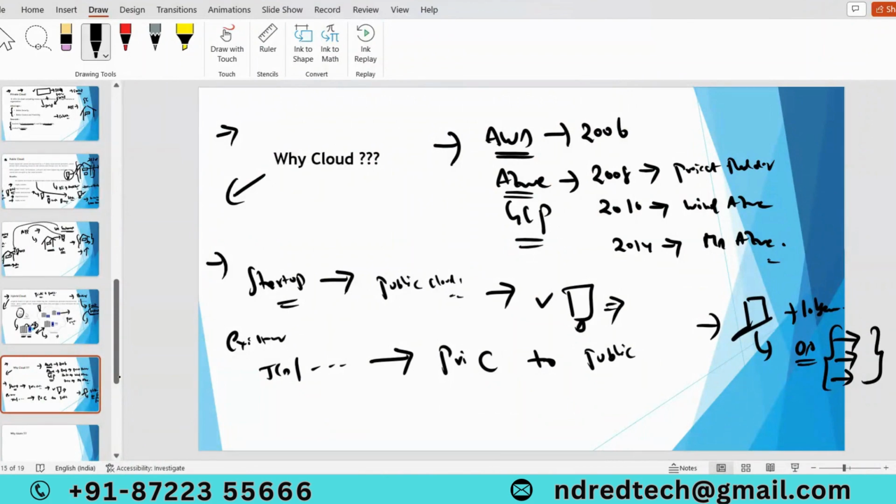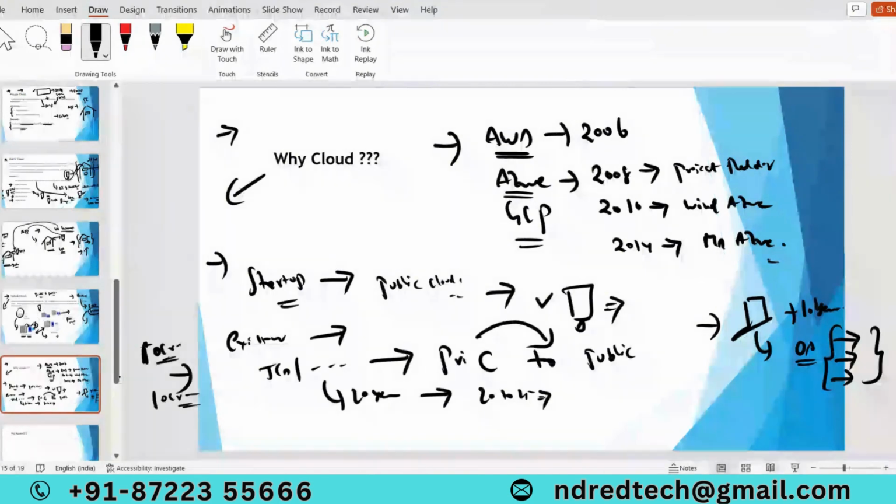Same with servers also. Suppose TCS bought servers 20 to 30 years back. They can't run those servers for 50 to 100 years, because they have to upgrade their servers every 20 to 25 years to support the latest applications. That means if 20 years back they invested 10 crores to buy all the servers, after 20 years they have to invest another 10 crores to buy the latest servers. That is the reason existing applications are also migrating from private cloud to public cloud, so nowadays everything is on public cloud only.